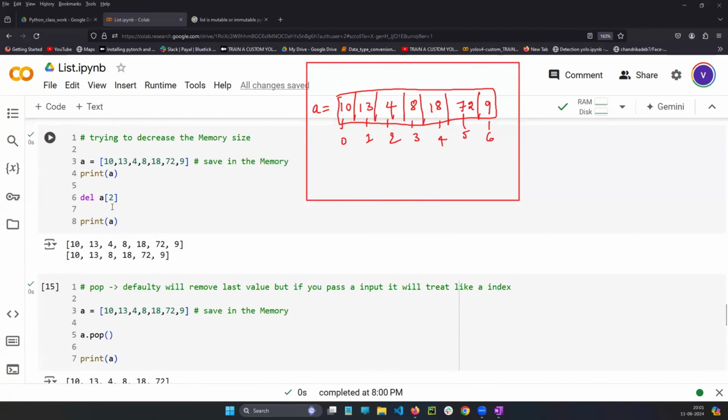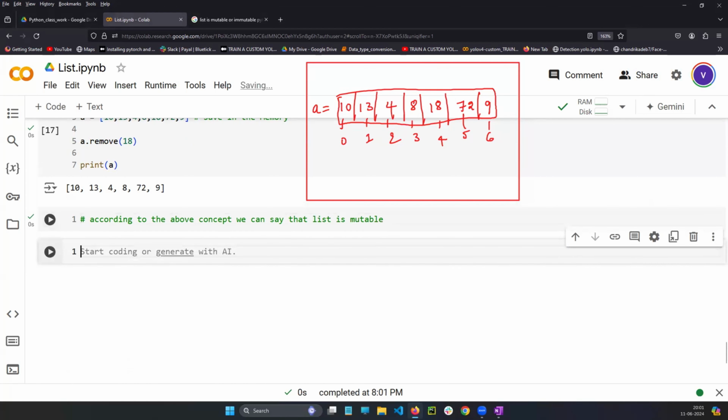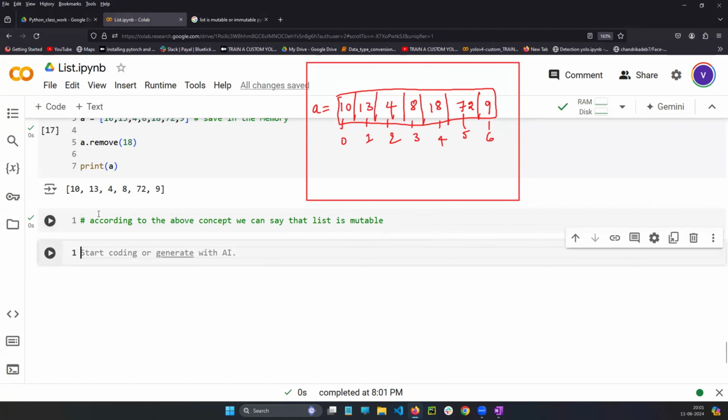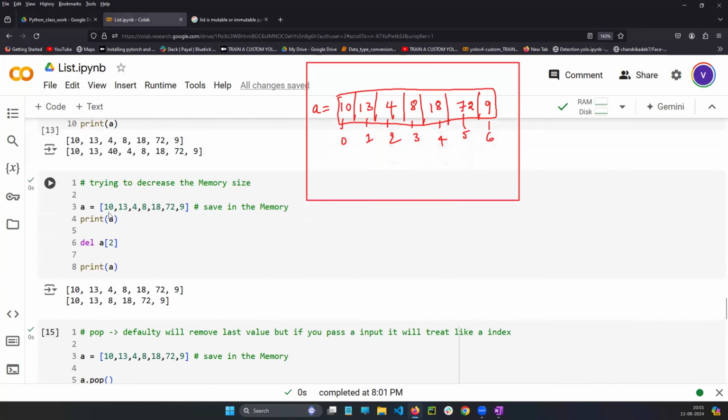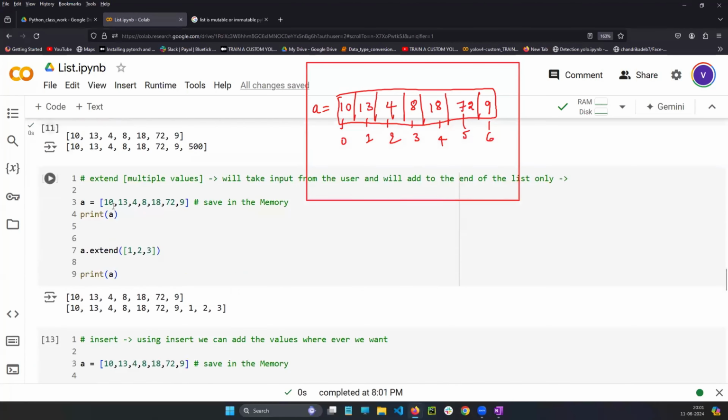Now you tell me, guys, according to the above content, we can say that list is mutable. Yes or no, guys? Can we say it is mutable? This is how you need to prove it when they ask in the interview. When they ask in the interview, you need to take your time and do all these things.